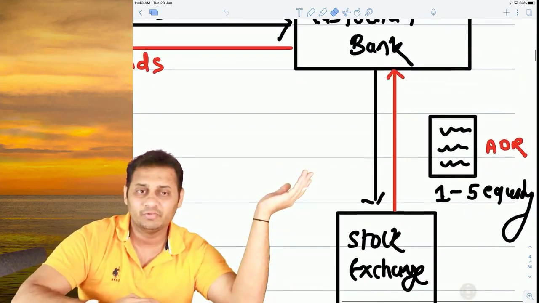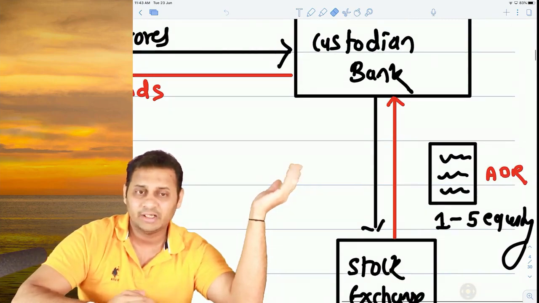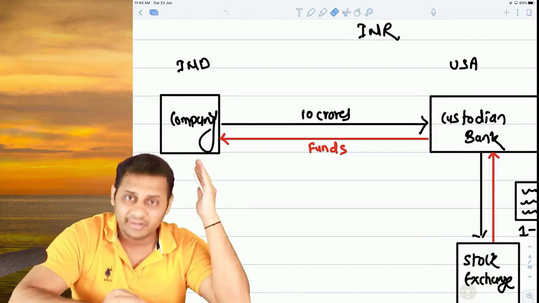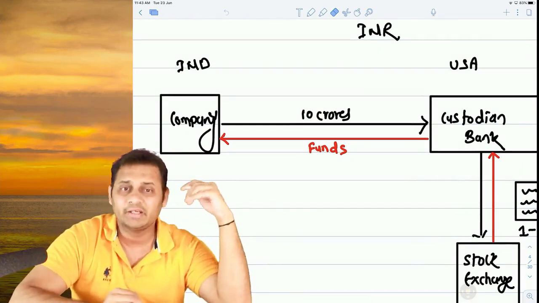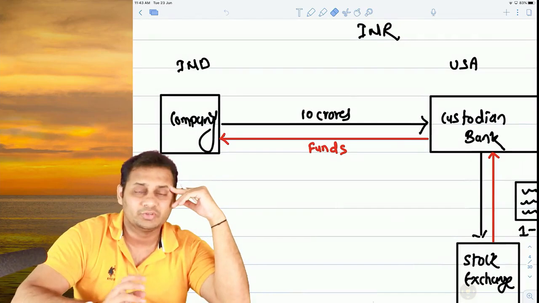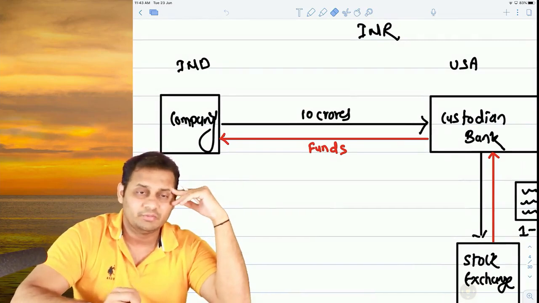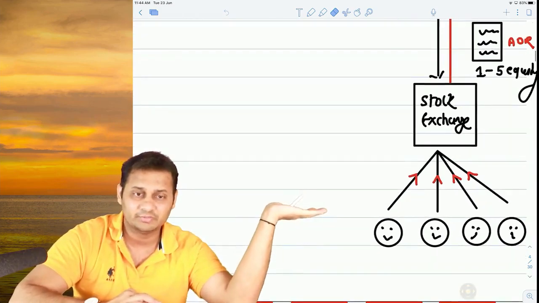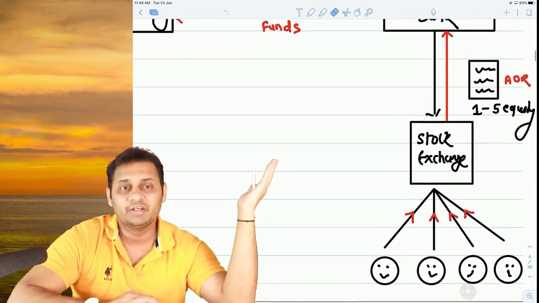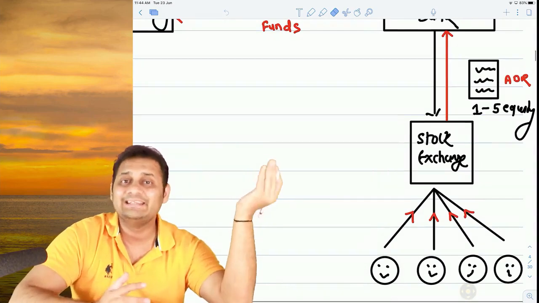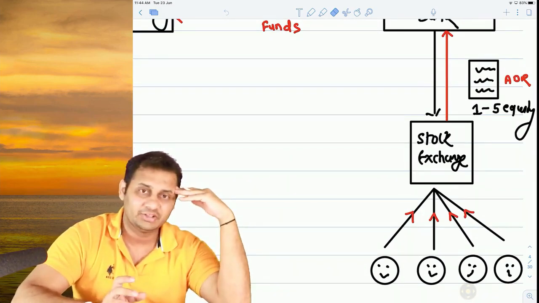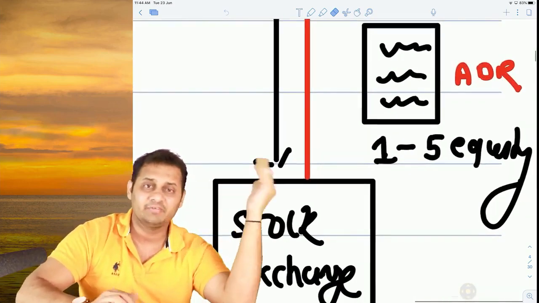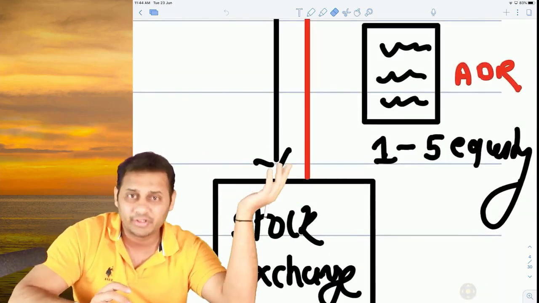From here the money will flow to the custodian bank, and after deducting all the expenses, this custodian bank will give the money to the Indian bank, and then the Indian bank will give the money to the company. So this is a normal procedure. Basically, instead of directly issuing the equity share, which is not possible, you issued a different instrument, a certificate which carries equity shares, and it might happen that one certificate can carry 5 equity shares, one certificate can carry 2 equity shares.